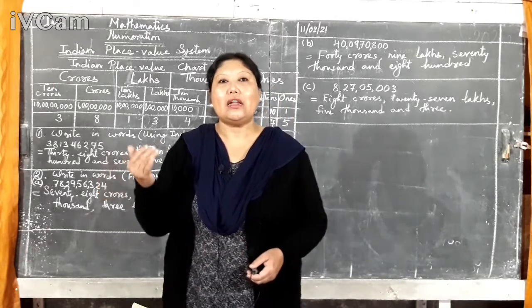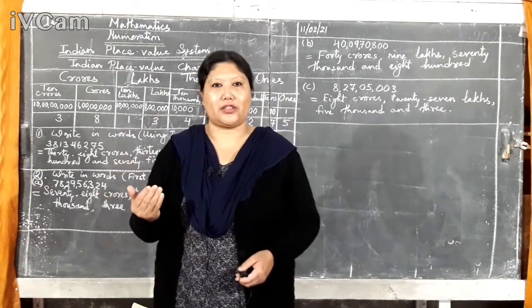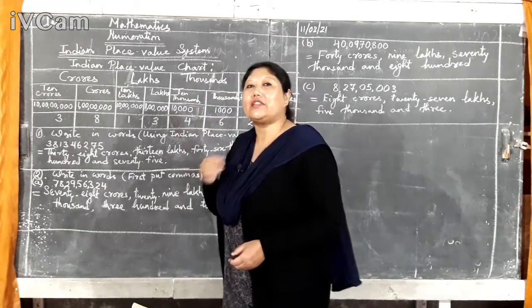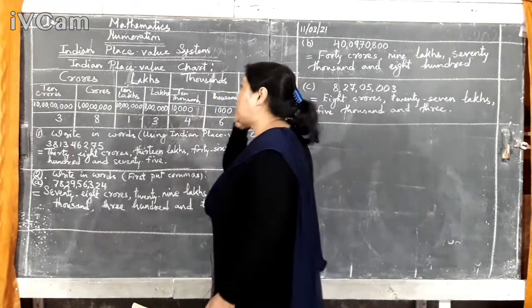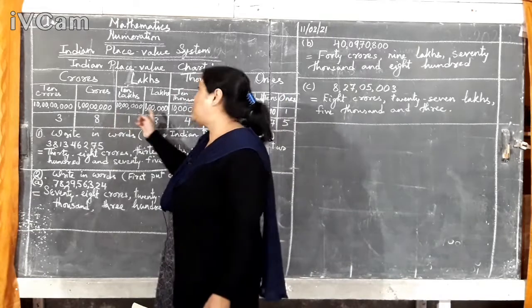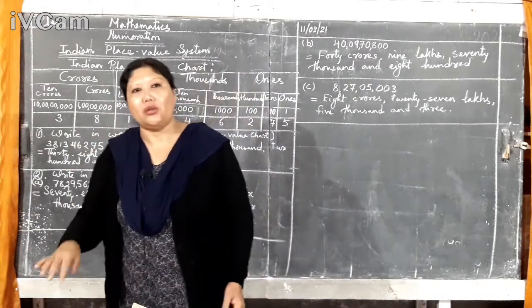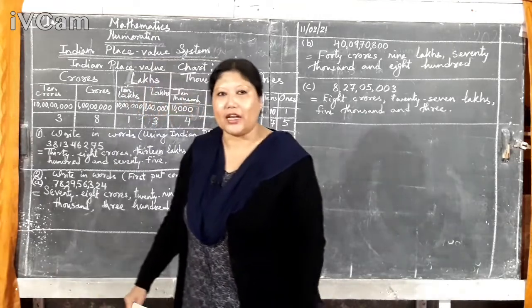So like that we had done till crores, 10 crores. Now how to write those in words? The first one is the Indian place value system. In India we use lakhs and crores, thousand, lakhs, crores. We use these terms in India.